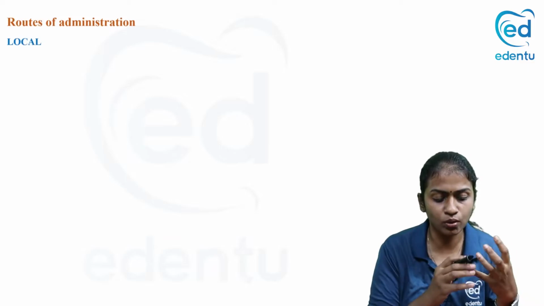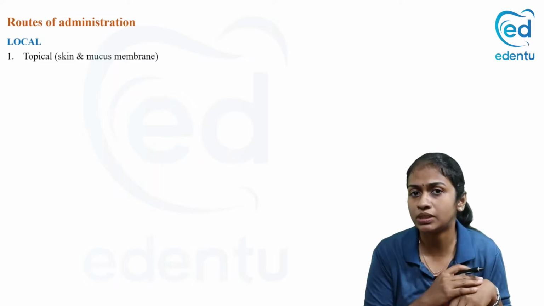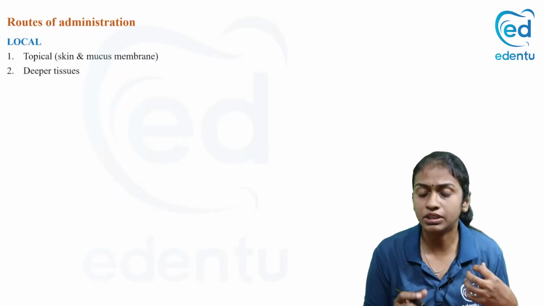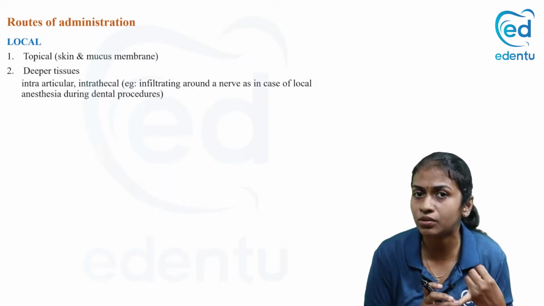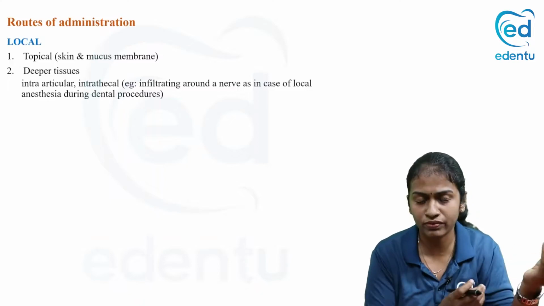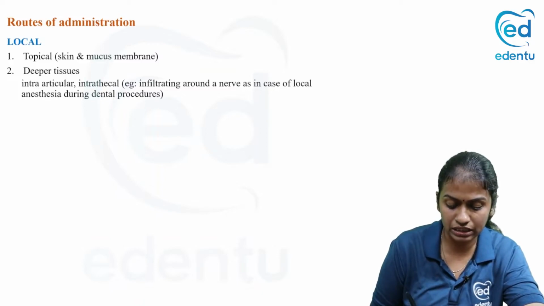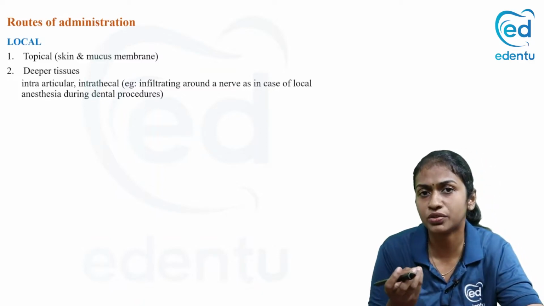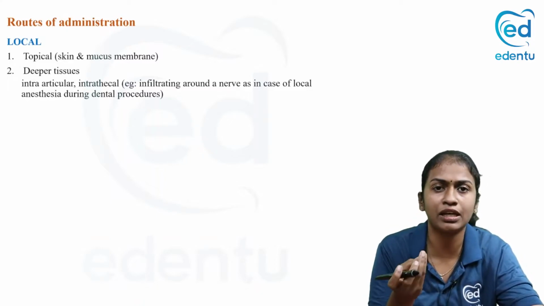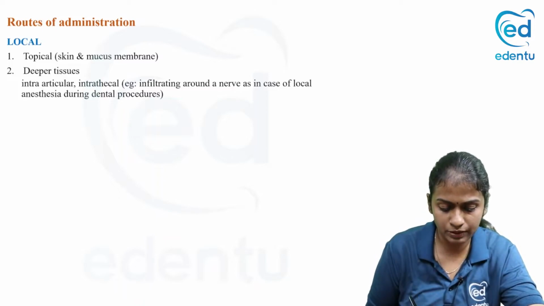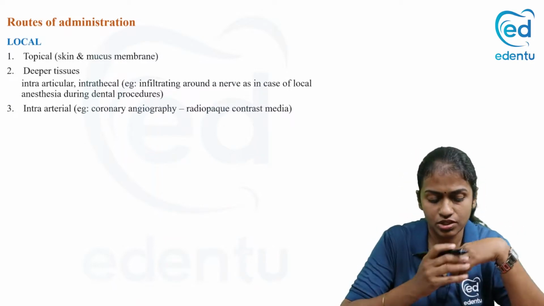Okay. So we have local routes. That is, it can be a topical route when we apply it over the skin and mucous membrane. Then to the deeper tissues, like when we inject it into the joint space, that is the intra-articular route, or the intra-arterial route when we are doing coronary angiography, or the intrathecal route, that is when you are giving it to the spinal space, or when you are infiltrating a nerve for a dental procedure. That is a deeper route. Okay, so these are all local routes of administration.